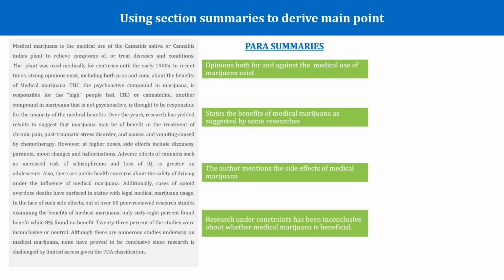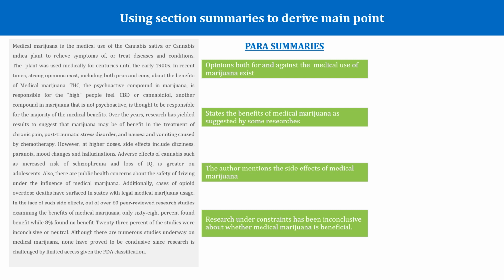The first section is about opinions that exist both for and against the medical use of marijuana. Then the author talks about or elaborates on the benefits of medical marijuana as suggested by some past researchers. In the third paragraph, he talks about the side effects or the negative effects of medical marijuana. So see how he introduces right at the beginning that there are both pros and cons of the medical usage of marijuana. In the second section, he talks about the pros, and in the third section, he talks about the cons. Let us see how he ends the paragraph.